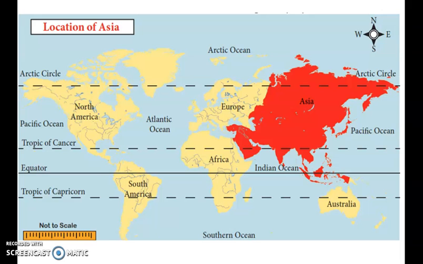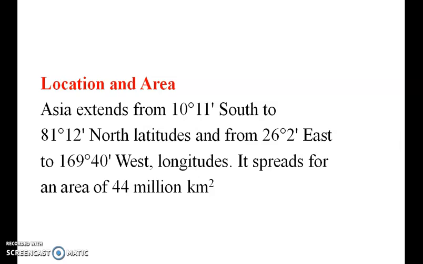This is the location of Asia. Location and area. Asia extends from 10 degree 11 minutes south to 81 degree 12 minutes north latitude, and from 26 east to 169 degree 40 west longitude. It is spread over an area of 44 million square kilometers.